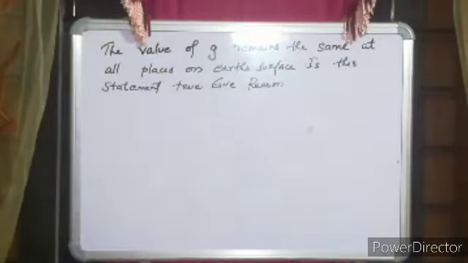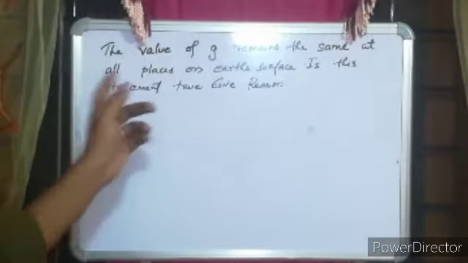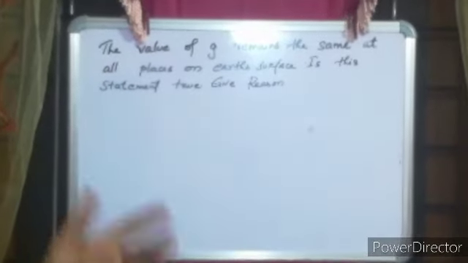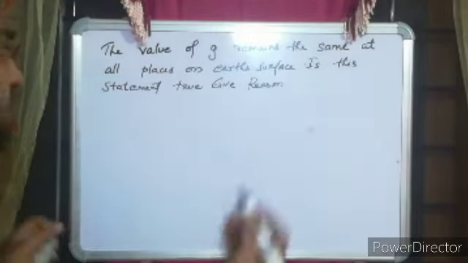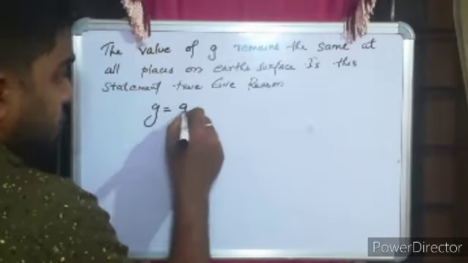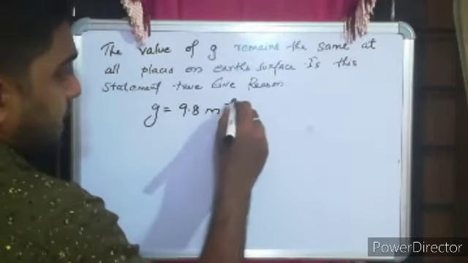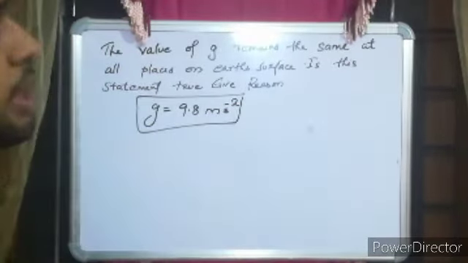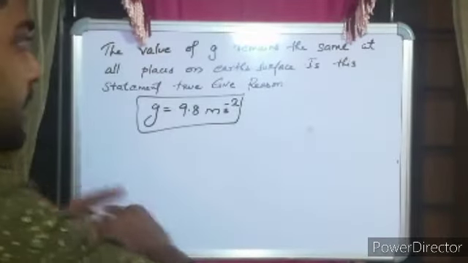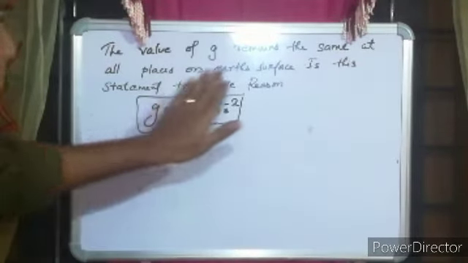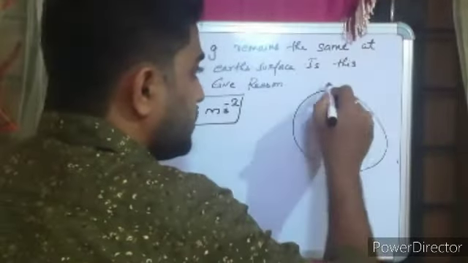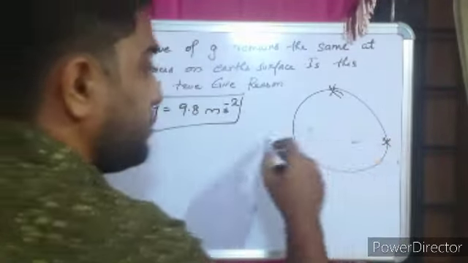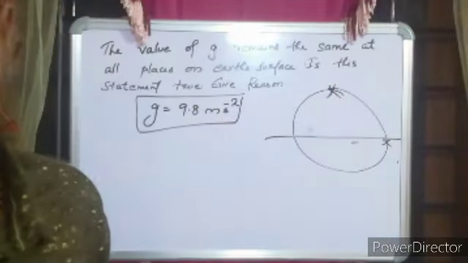So your question: the value of G remains the same at all places on Earth's surface. Is this statement true? Give a reason. They are asking whether the value of G, which we studied as the average value equal to 9.8 meter second raised to minus 2, will be the same on all places on Earth's surface, whether at the poles or at the equator.